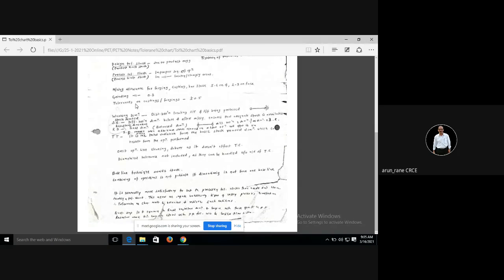Design tolerance type is because of the product engineering. And I also explained to you how you get a process tolerance type. That is because of the improper sequence of the operation. So that day I gave you an example in Paint. Then what I wanted to tell you is about machining allowances.